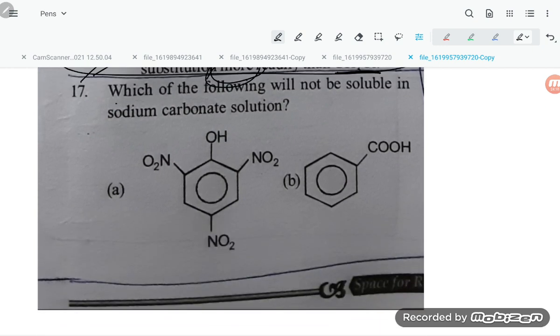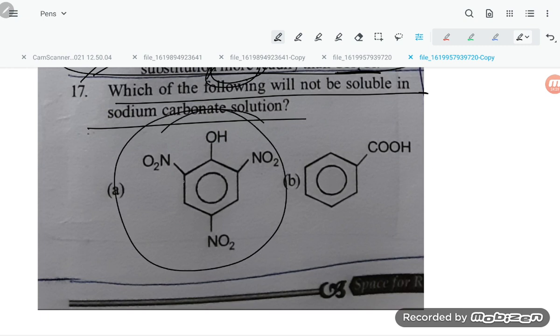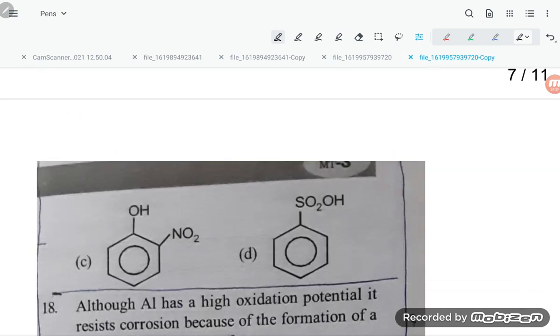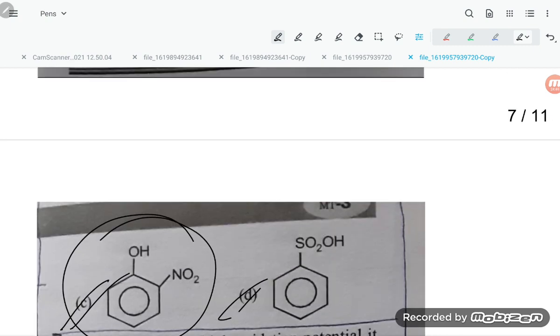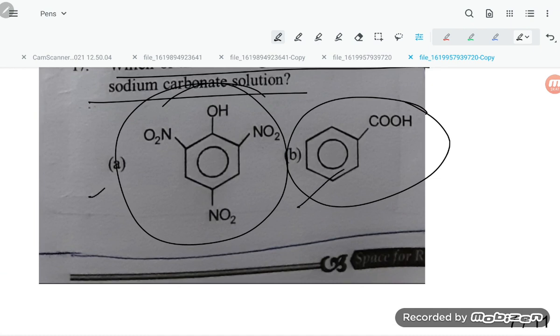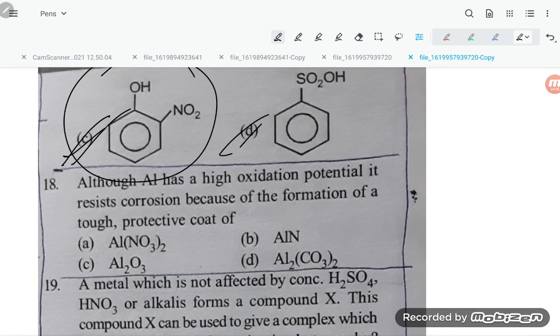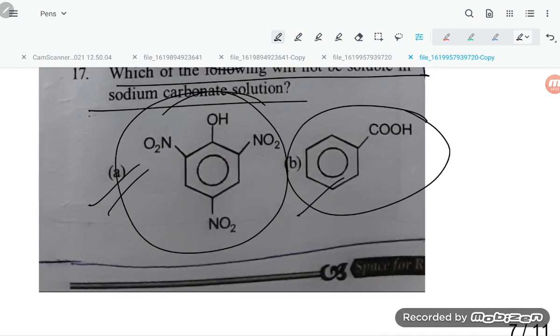Now let us move on. Which of the following is not soluble in sodium carbonate solution? Nitric acid can dissolve. These two as well. Third option, orthonitrophenol is not a strong acid, so it does not react with sodium bicarbonate. So it will be our answer. Benzene sulfonic acid, benzoic acid, trinitrophenol can dissolve, but orthonitrophenol can't dissolve, students.